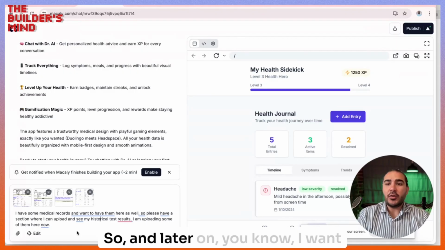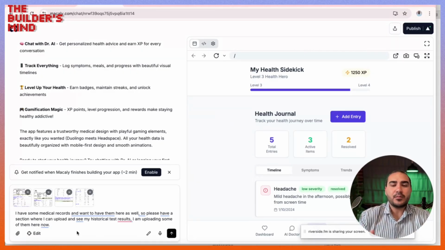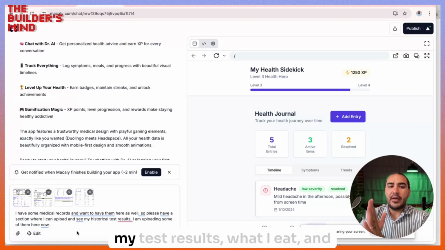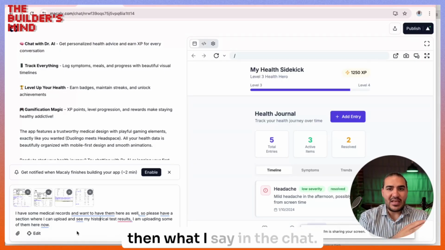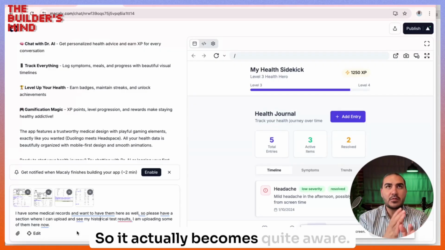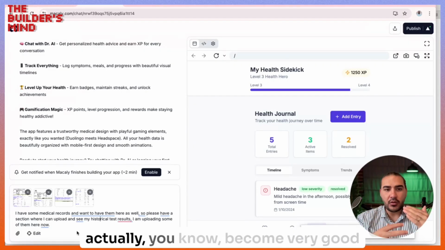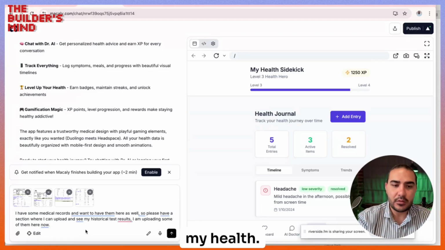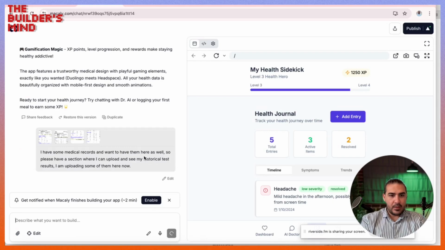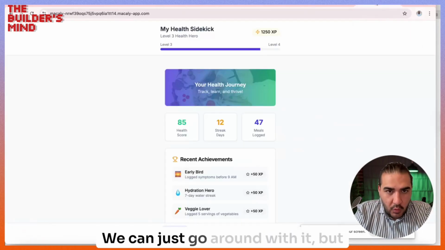And later on, I want the AI to actually analyze my test results, what I eat, and then what I say in the chat. So it actually becomes quite aware. It becomes my doctor, and it should become very good at analyzing what's the issue with my health. So let's do this. I hope this works, but it looks quite nice. We can just go around with it.